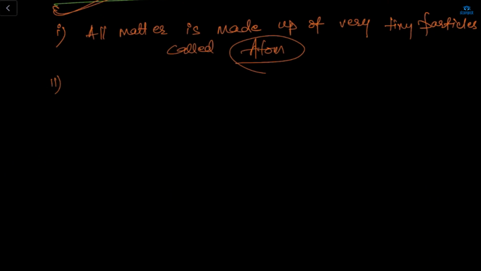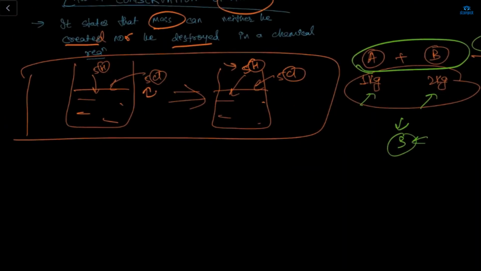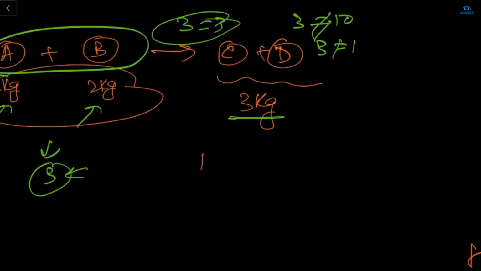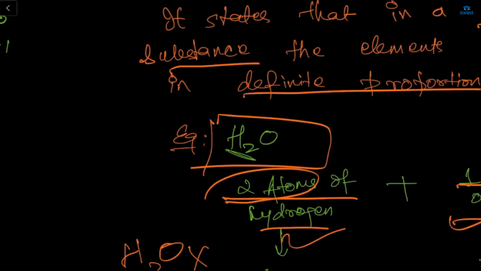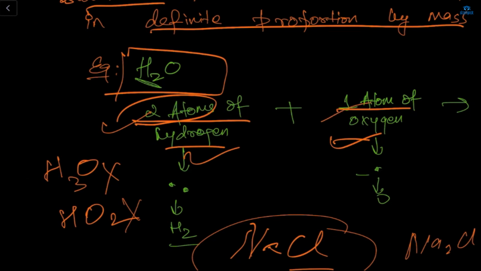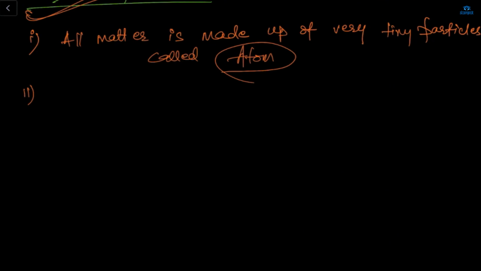Now, the second point which he gave is that atoms are indivisible particles which cannot be created or destroyed in a chemical reaction. Like here, this was my atom. If I am pouring 5 gram of hydrogen and 5 gram of chlorine, the product will be 5 and 5 only. Your atom is not created, your atom is not destroyed. But let's take the example of H2O. Here your 2 atoms are fixed, and in the oxygen, your 1 atom is fixed. It means that atoms cannot be created nor destroyed.